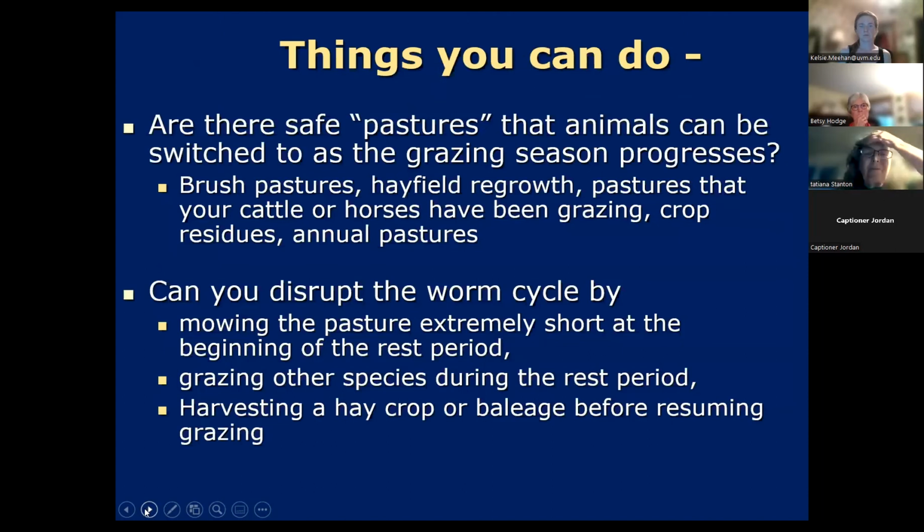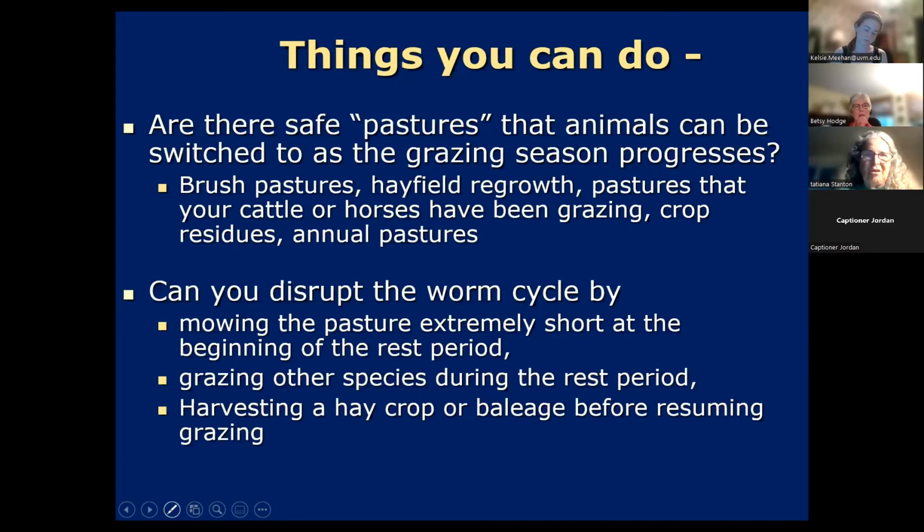So are there safe pastures that animals can be switched to as the grazing season progresses? That's one thing to think about, because by the time we get into July, often our pastures are pretty infected, regardless of whether you're using evasive or challenge grazing. Do you have brush pastures or hayfield regrowth that your animals can go on? Or do you have pastures that you've had cattle or horses grazing on, and can you switch from that set of pastures to these? Do you have crop residuals, and do you plant some annual pastures?